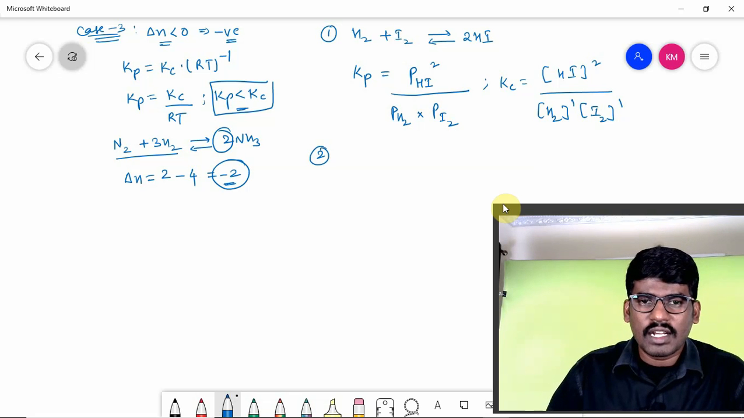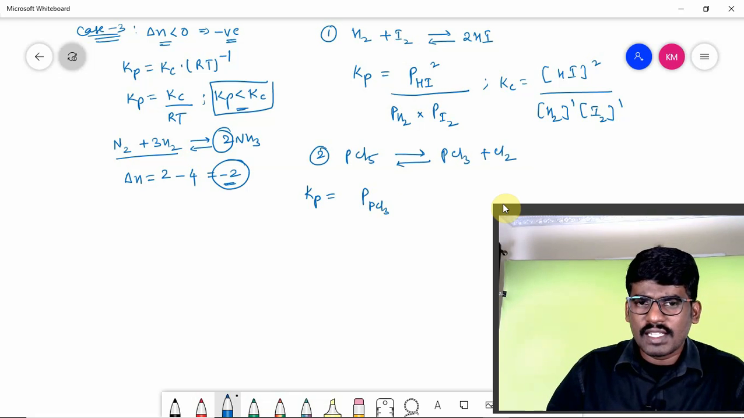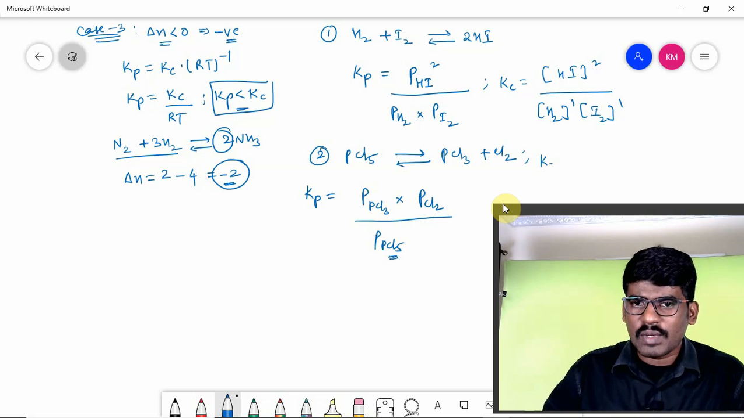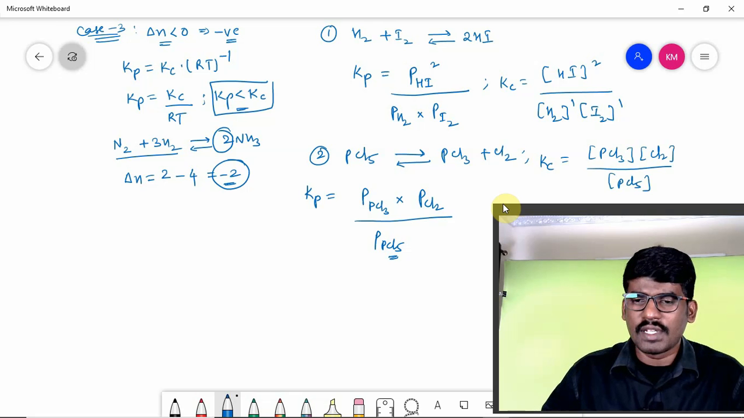Now similarly, you can take one more example. PCl5 reversible with PCl3 plus Cl2. The Kp expression is partial pressure of PCl3 into partial pressure of Cl2 upon partial pressure of PCl5. Similarly, what is the Kc expression, children? Guess it. Concentration of PCl3 into concentration of Cl2 upon concentration of PCl5. This is the expression that can be given.